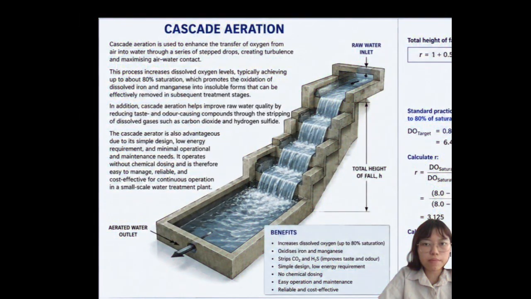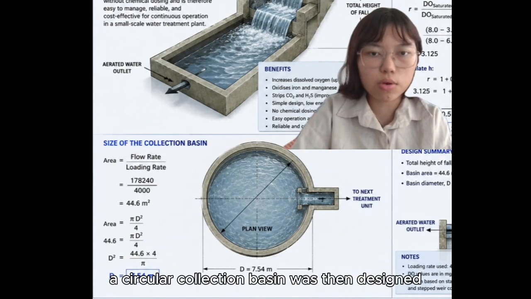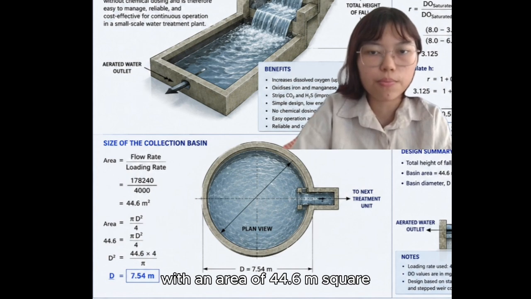year 2056. For aeration, a cascade aerator was selected because it is simple and effective in increasing dissolved oxygen. The required total height of fall is 2.6 meter. A circular collection basin was then designed with an area of 44.6 meter square.